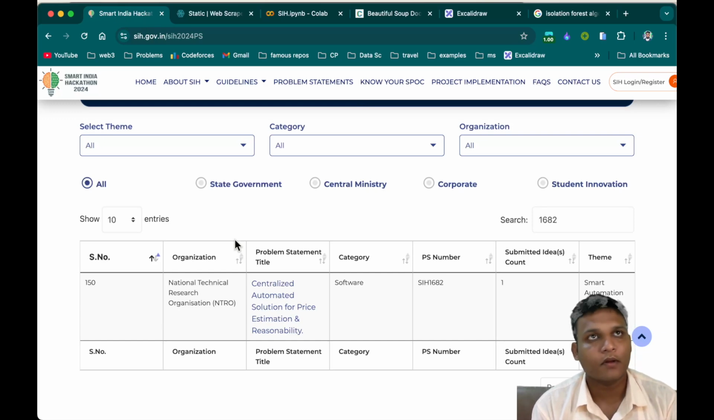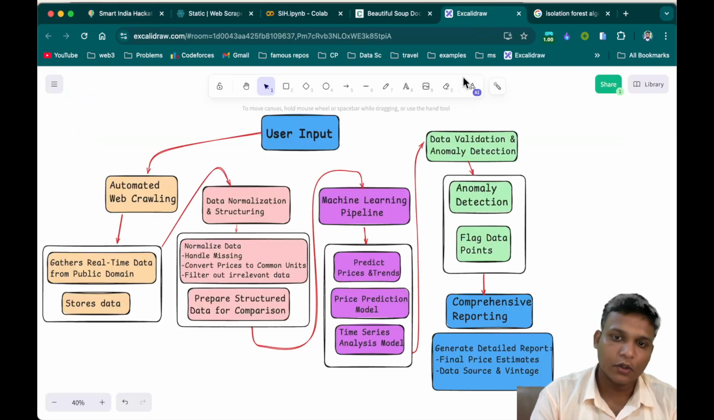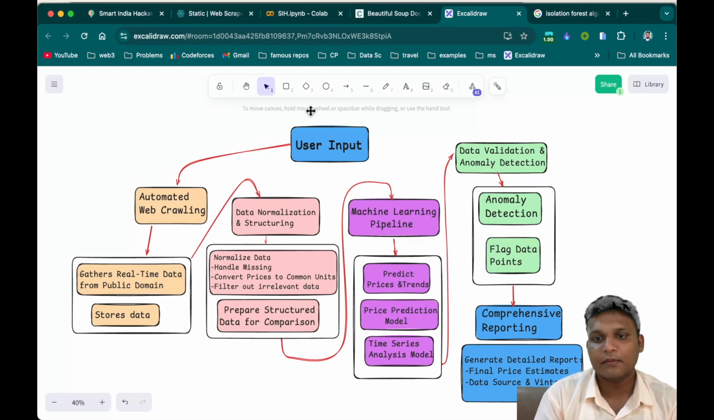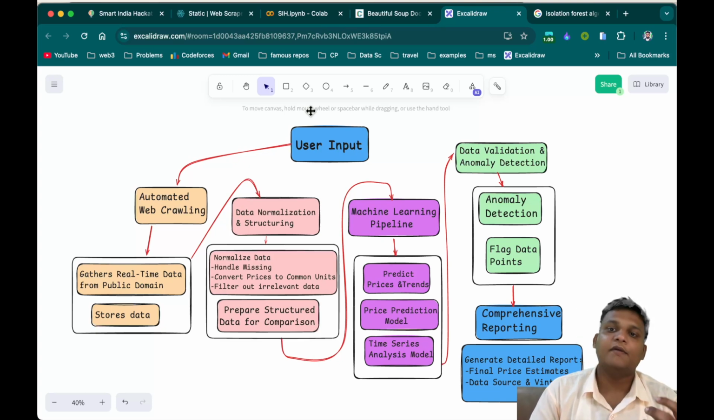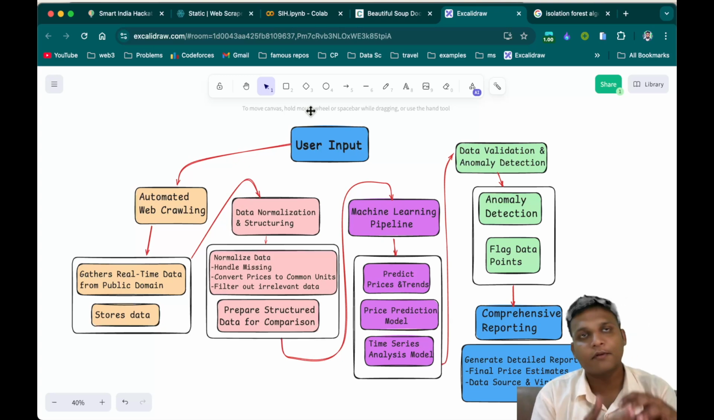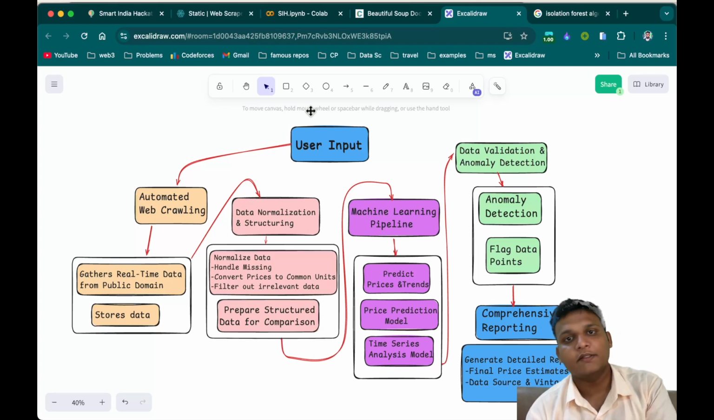If you have reached this video this far, I hope you liked the process and the whole pipeline: from user input to automated web crawling, normalization, machine learning pipeline, trends, time series, validation, anomaly detection, flagging data points, and comprehensive reporting. I have tried my level best to explain this whole pipeline very simply, using a temporary dataset, temporary web scraping websites, and simple graph visualizations.